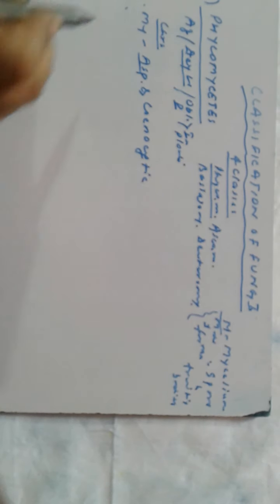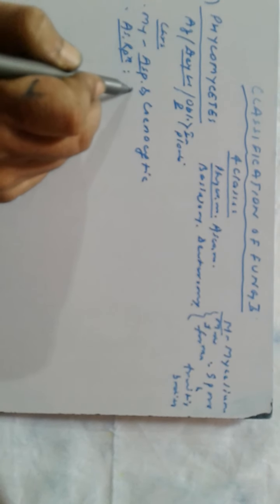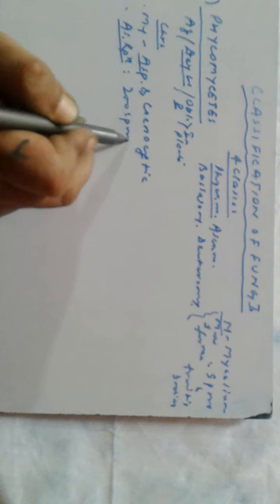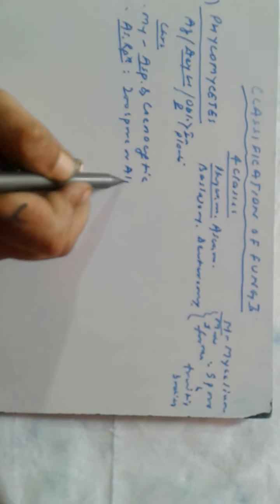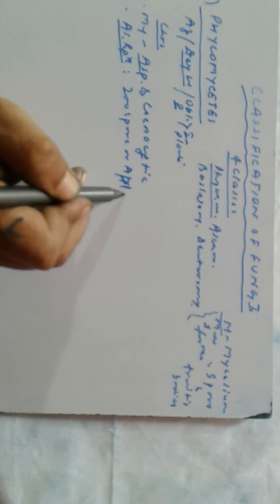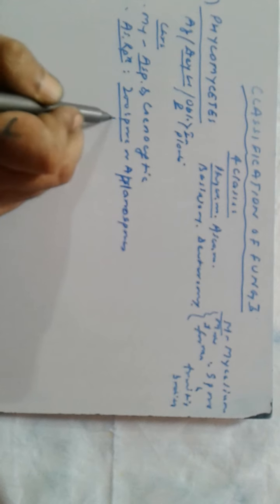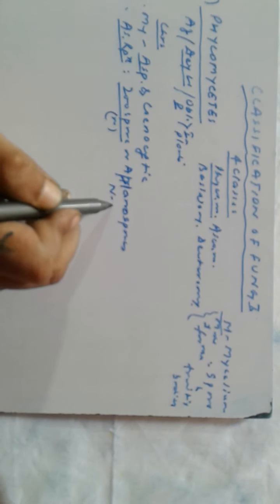Asexual reproduction takes place with the help of zoospores or aplanospores. Zoospores are motile while aplanospores are non-motile.